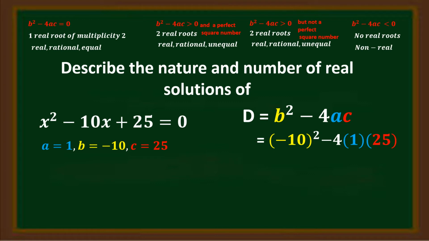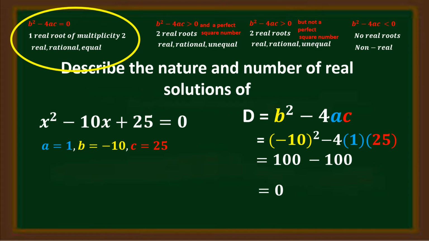So negative 10 squared is 100, and negative 4 times 1 times 25 is negative 100. 100 minus 100 is equal to 0. Therefore, the discriminant of x squared minus 10x plus 25 equals 0 is 0. So, the roots are real, rational, equal. The equation has one real root of multiplicity 2.